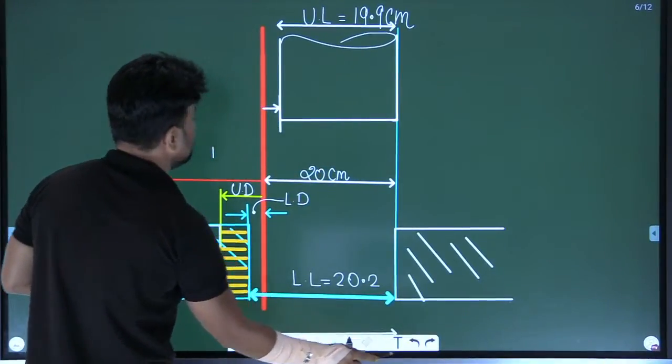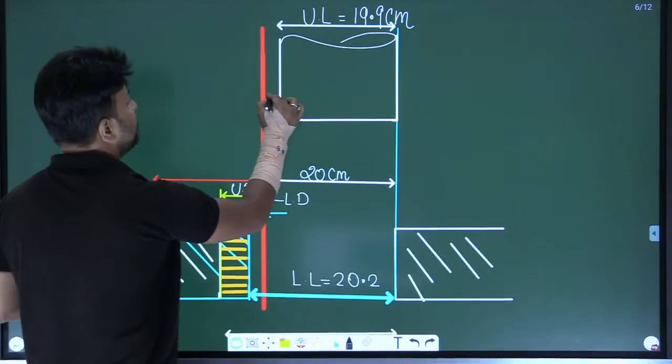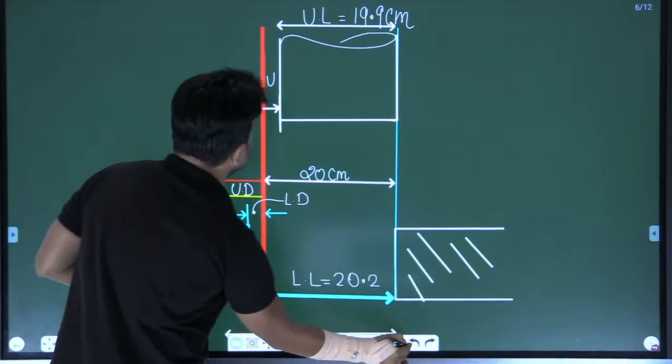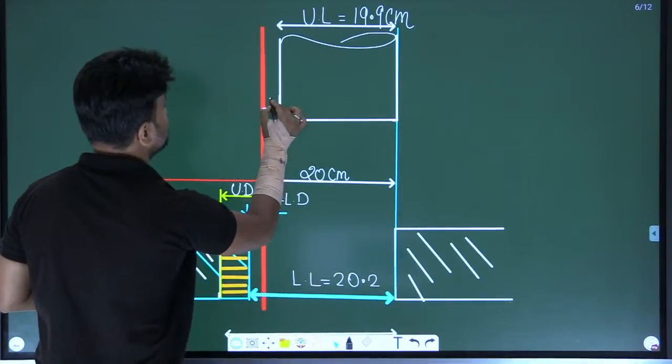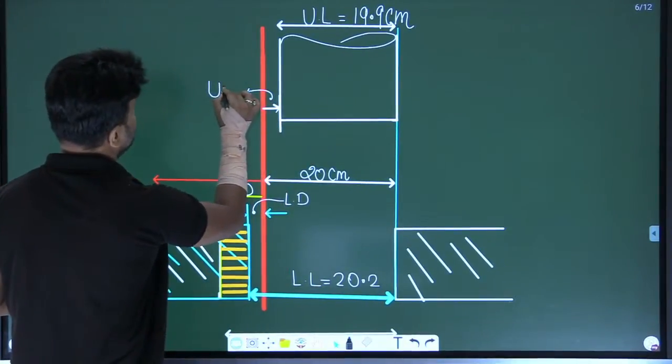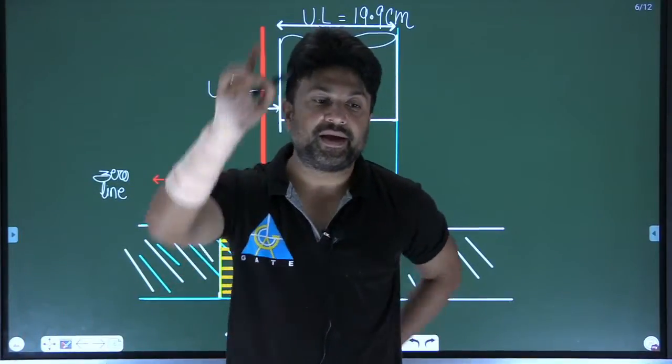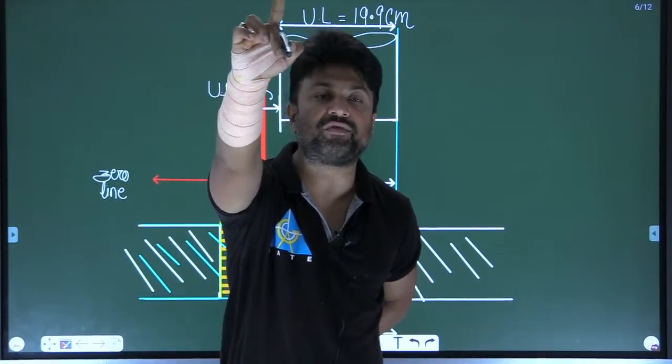So write down here. Basically, it is the upper deviation. This is the upper deviation, and the upper deviation, you know, is minus 0.1. Am I clear to everyone?